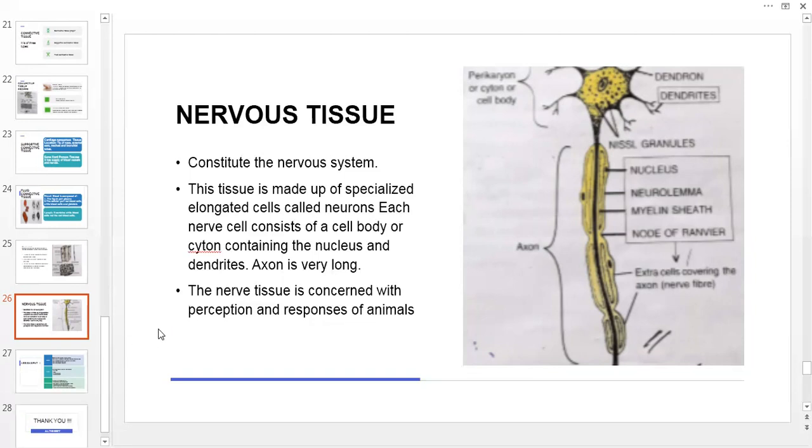Now, after this chapter, whatever exercises are given in your book, you have to complete them.